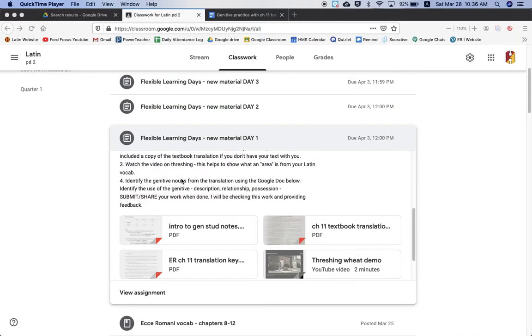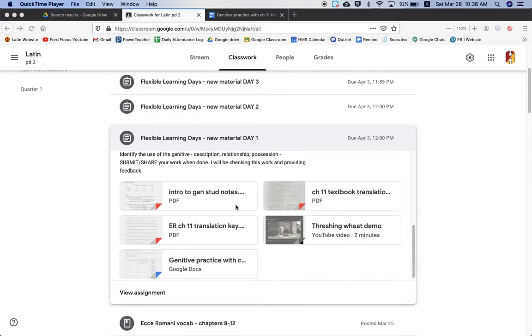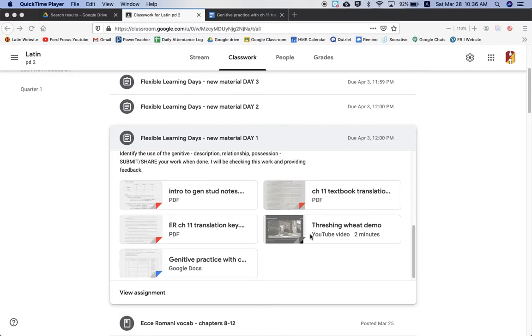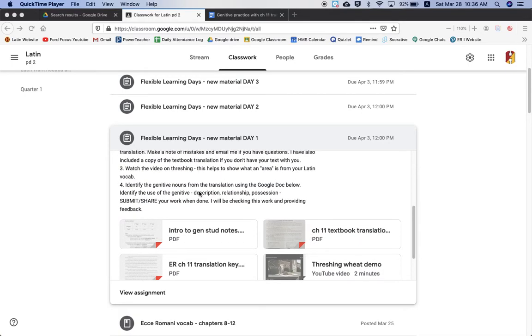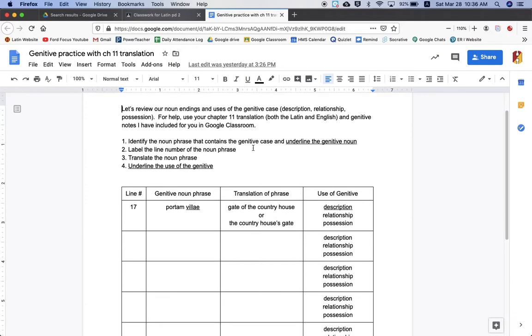And so then after you compare the translation, you can watch the video of threshing wheat, and then number 4, identifying the genitive noun forms from the translation using the Google Doc below. And so you go to the Google Doc, and you can use your chapter 11 translation for help, both English and Latin, and also the genitive notes. You're going to identify the noun phrase that contains the genitive case and underline the genitive noun.